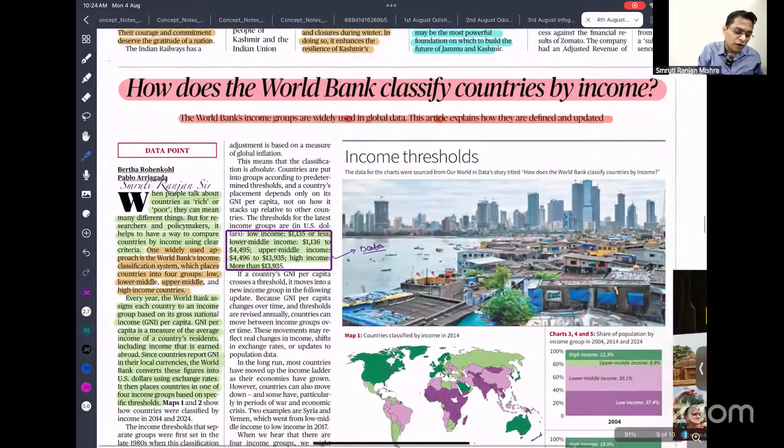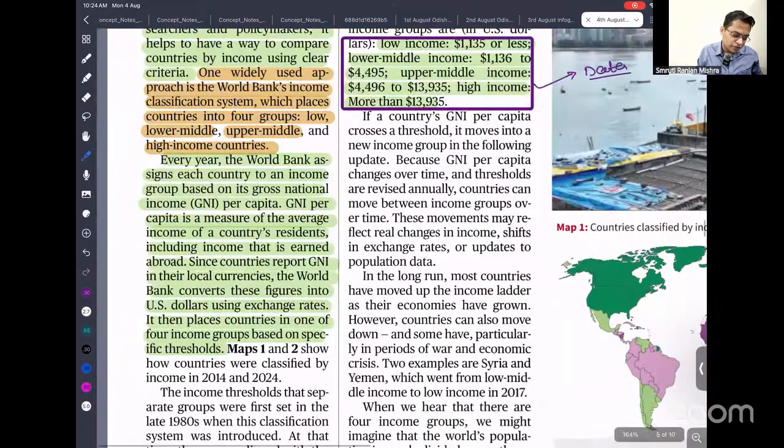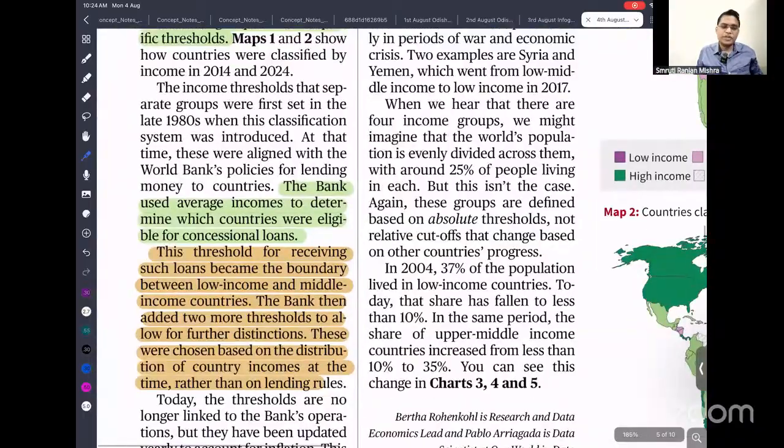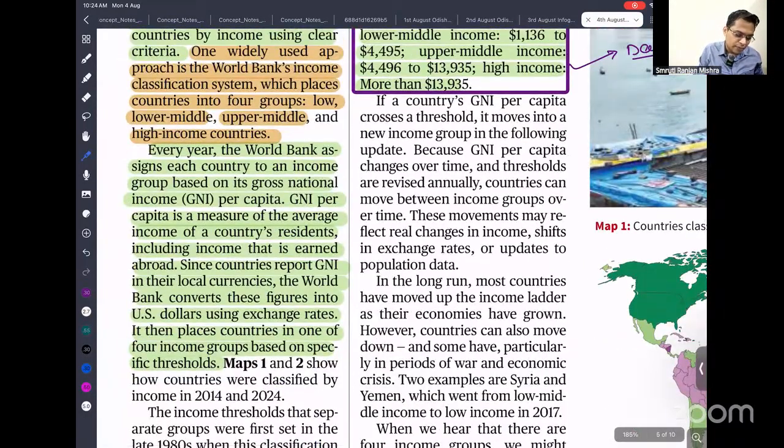So how does the World Bank classify countries by income? The World Bank publishes gross national income per capita.